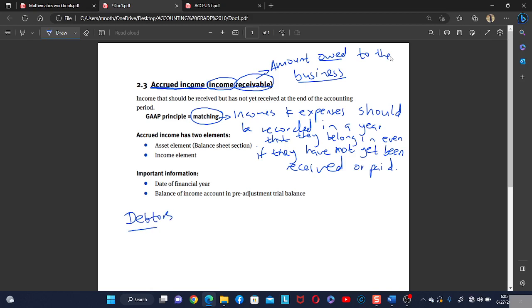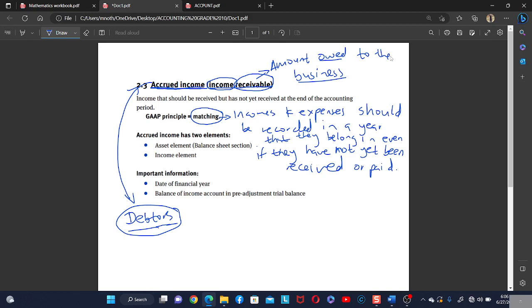Debtors. These are the people that owe the business money, right? So the debtors, they are what to a business? They are an asset, right? So actually, these two are similar, but it's not the same thing. Both of them, the debtors, they owe the money to the business, and also here, still the same thing, the amount is owed to the business. Okay, it's almost the same thing.